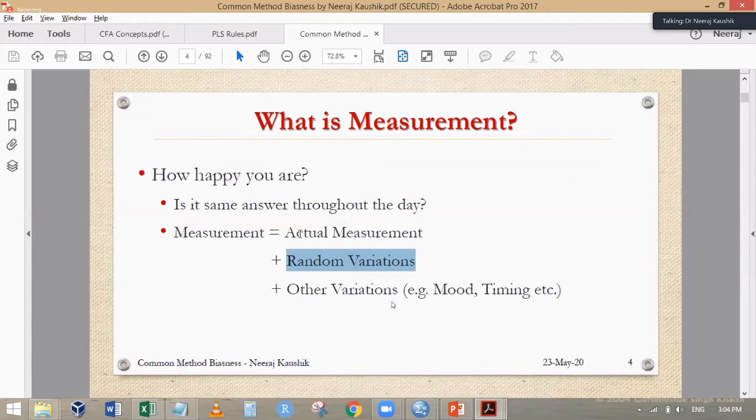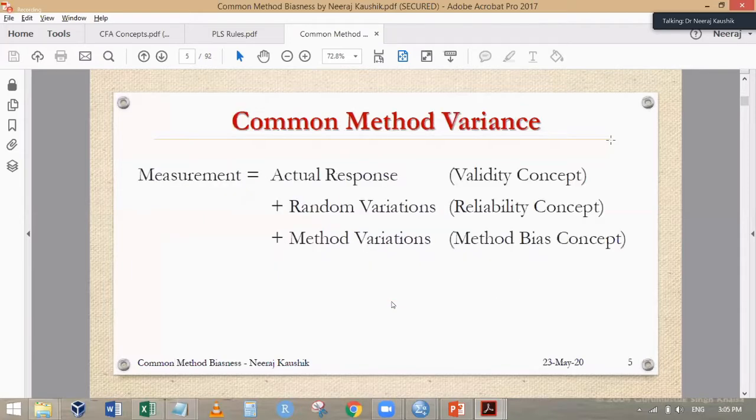See, in physics, this is always the same. When you remember Boyle's law, Charles' law, etc., that you studied, PV is equal to nRT, you do it 1000 times, you will get exactly the same result. But how happy you are is not the same, all 5 times, 10 times. So one is actual measurement, one is random variation, and the third is the transient, some other variation. So look, these are the 3 important concepts which are pivotal in statistics.